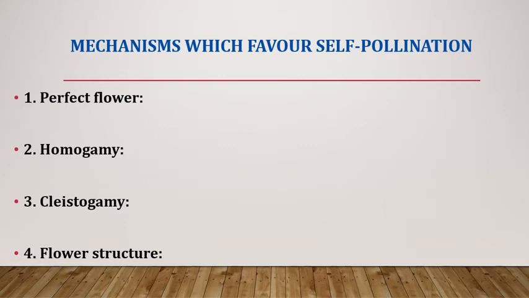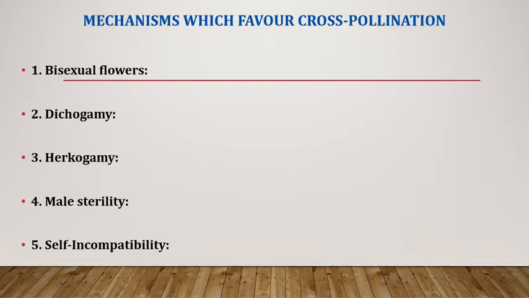Third one is cleistogamy. It is the type of flower in which pollination always occurs inside the closed flower, which promotes self-pollination. Example rice, wheat. And the fourth one is flower structure. Some flowers have special structures around the male part which promote self-pollination. Example tomato and pulses crops.